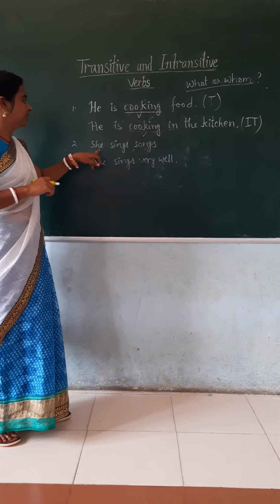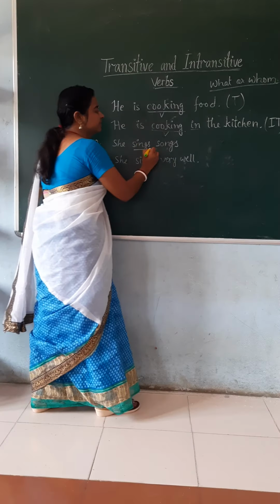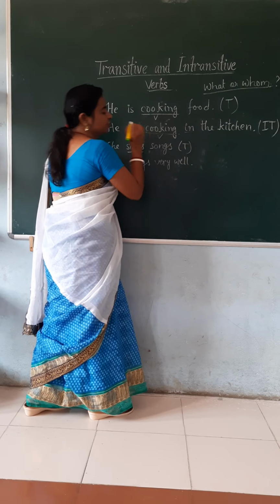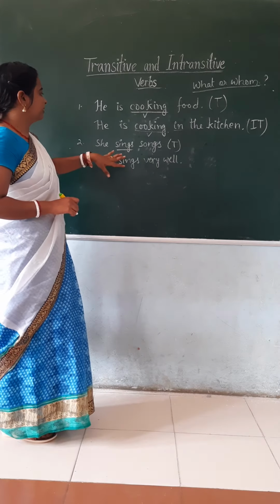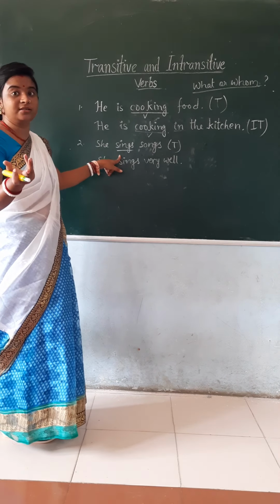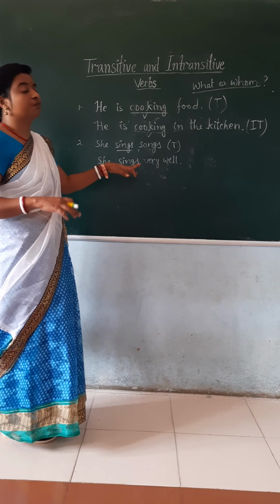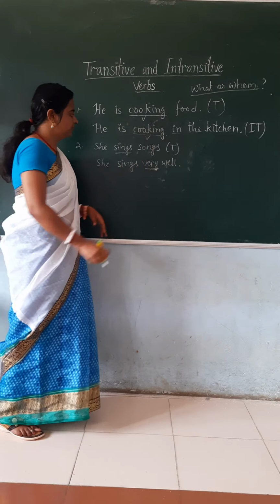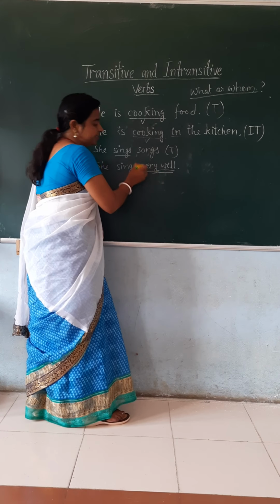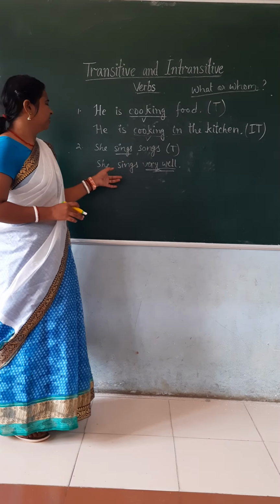Okay. Here, she sings songs. This sings is transitive. We have a direct object, we have the receiver of the action, and she sings what? Songs. Transitive. She sings very well. Very is an adverb here. And this well, very well, is not a direct object. And she sings what?